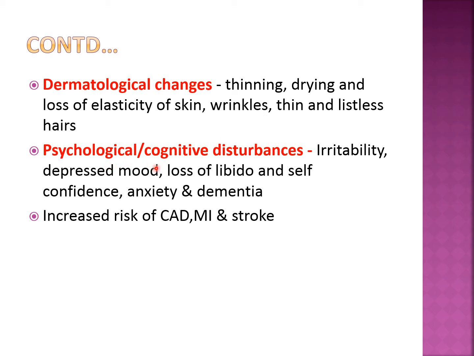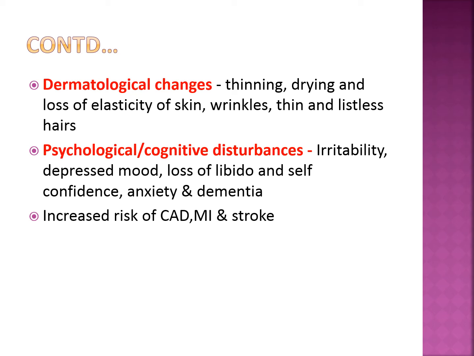Then there are certain psychological disturbances as well as cognitive disturbances also. So you can see, between 50 and 55 years, women are most irritable, having depressed mood, loss of libido, and sometimes loss of self confidence, anxiety, and some dementia. Okay, so this may be because of the deficiency of estrogen, and there is an increased risk of cardiovascular diseases like coronary artery disease, myocardial infarction, and stroke. So we have to prevent all these changes, and that is why we are giving the estrogen.